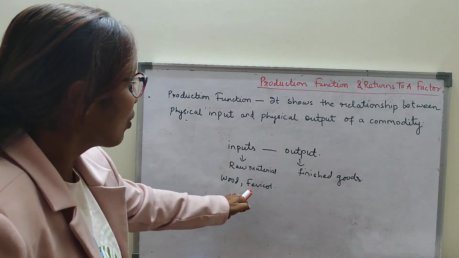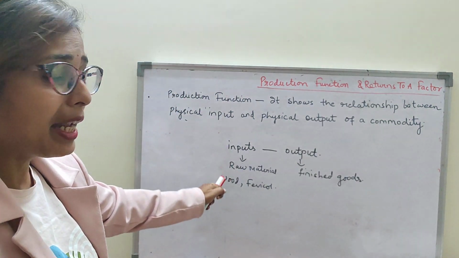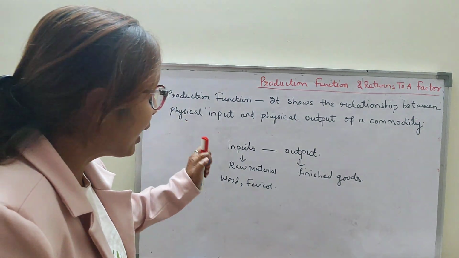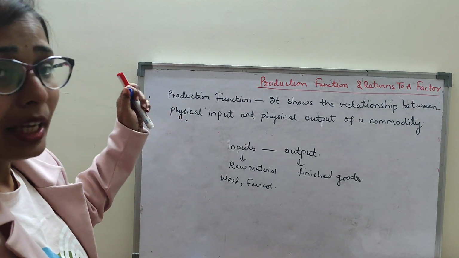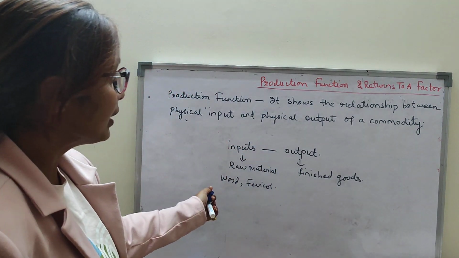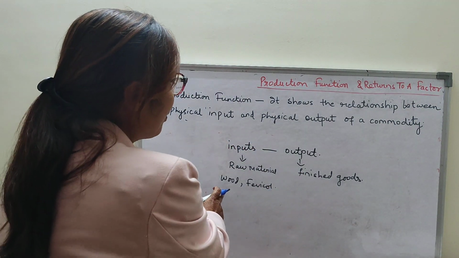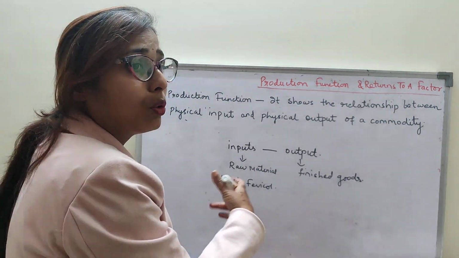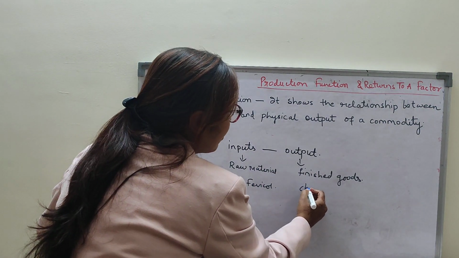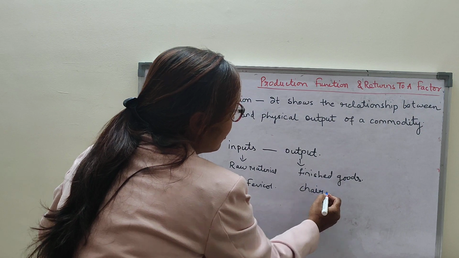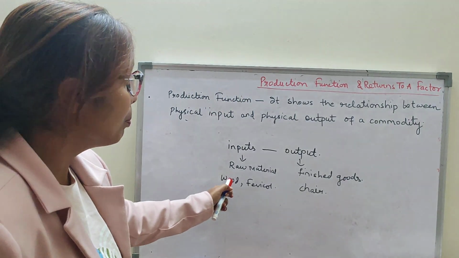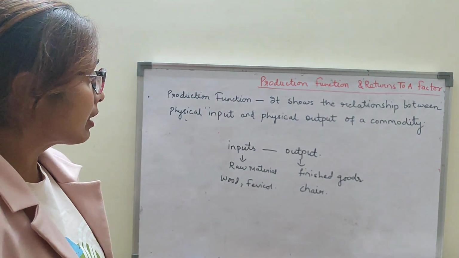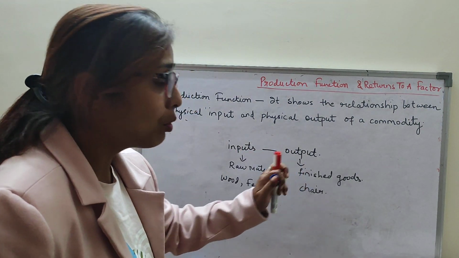So wood and Fevicol are the raw materials, the inputs. So if he uses these materials to produce a chair, we can say that production is the process of converting inputs into outputs, or converting raw material into finished goods.